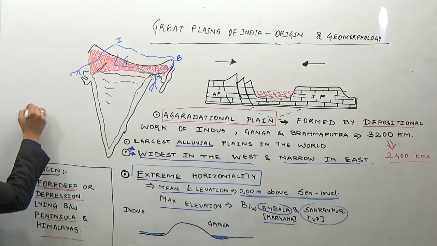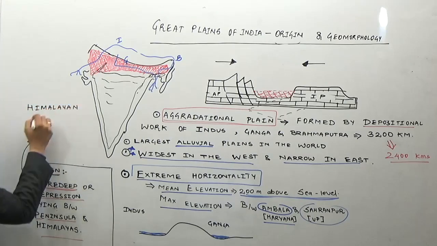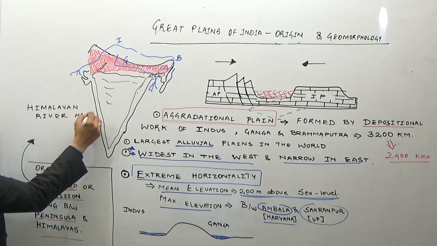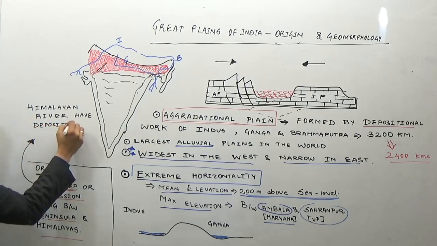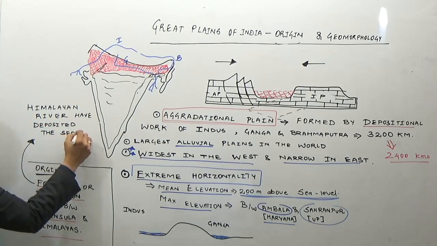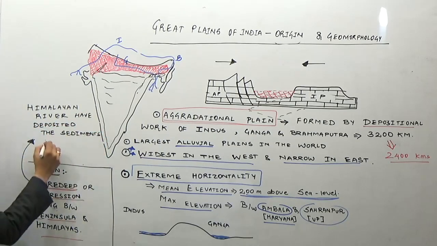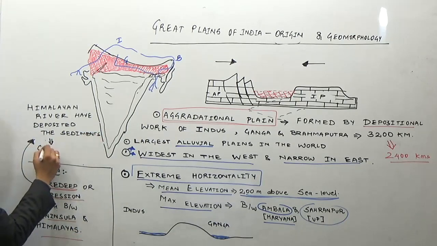In this foredeep or depression, the Himalayan rivers have deposited the sediments, giving rise to the Great Plains of India. What kind of sediments? Alluvial sediments.